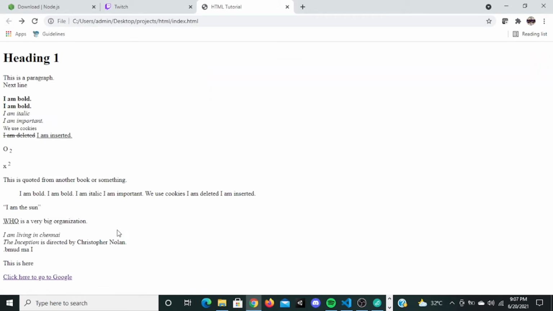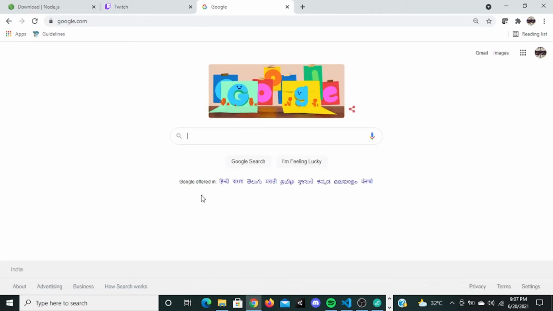Now always remember, when you're going to display another site or another web page from your website, you should open it in a new tab. Because when I go to Google, I might even forget to come back to my web page. That is bad design, because you want users to stay on your web page.